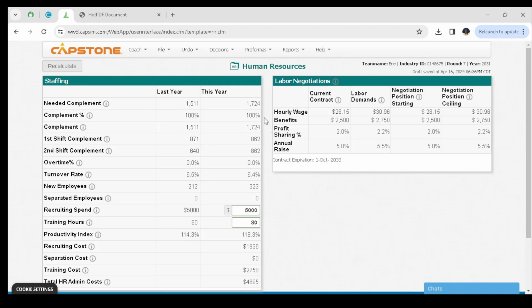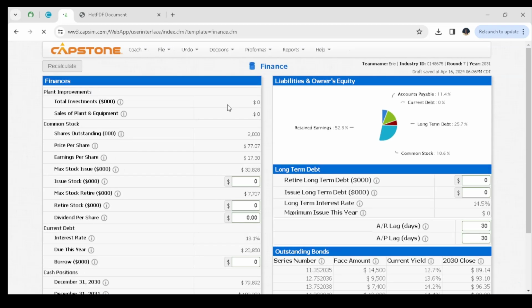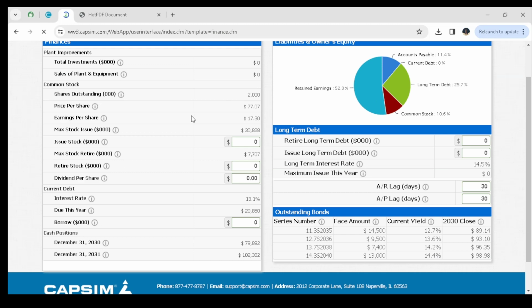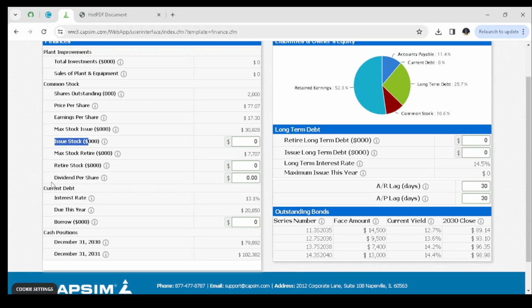Yeah. Next is the finance department. As the finance department, we focus more on financing our company, or maybe funding our company, to be precise. And here you can fund your company maybe by issuing stock. You can fund your company by maybe selling dividends. You can fund your company by taking a current debt. You can fund your company by issuing a long-term debt. So the choice is yours.